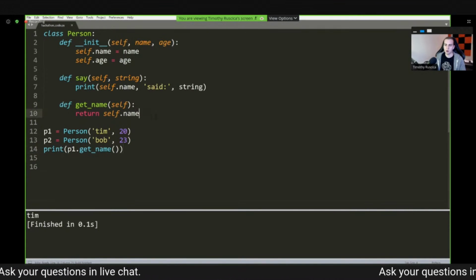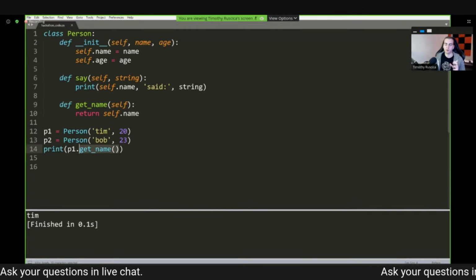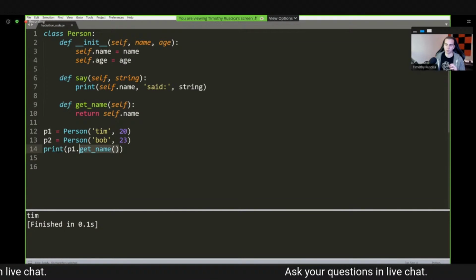We would get Tim. Now in Python, there's a cool way to implement these getters and setters that avoids us having to call them like this. This is what's known as the property function. Yeah, I believe it's the property function. I'm just going to show you how that works.